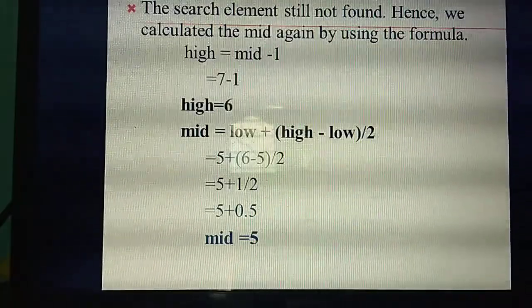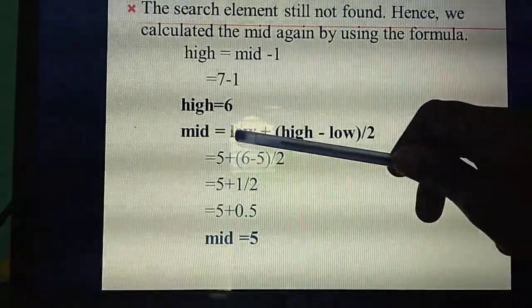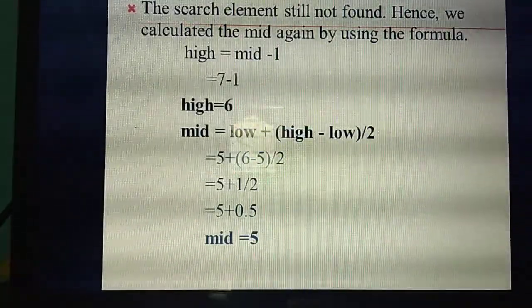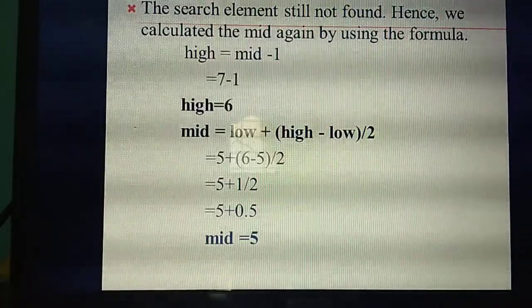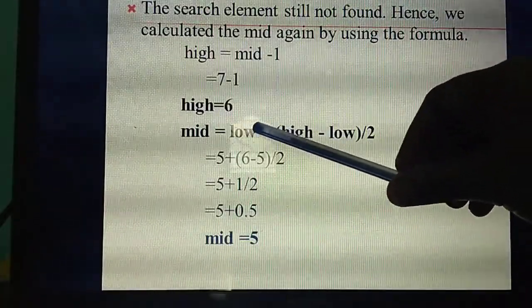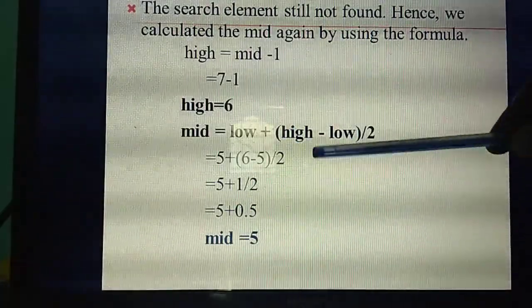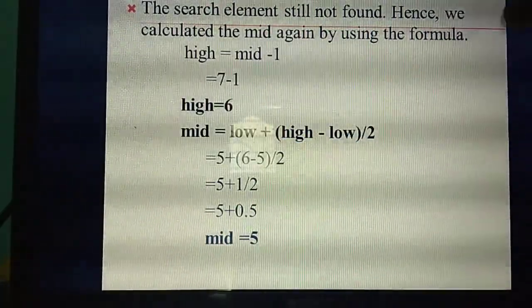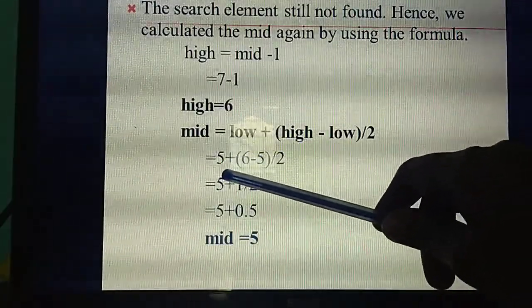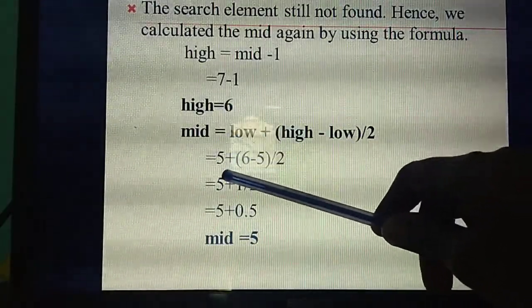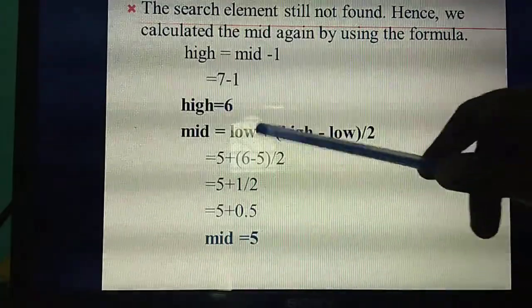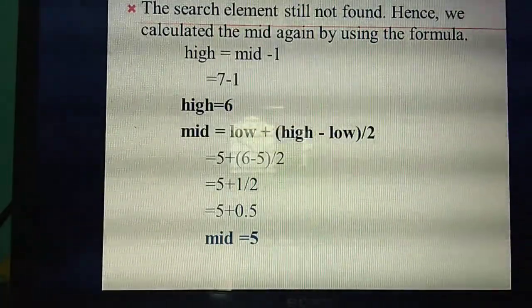Understand? So for the lowest also, what's the value you get at the last? See, in the last slide I explained what's the lowest value you get. 5. Substitute the same value. Don't substitute from the first itself. What's the last lowest value you get? That one you need to substitute. 5, plus now what's the highest value? 6 minus 5, divided by 2.